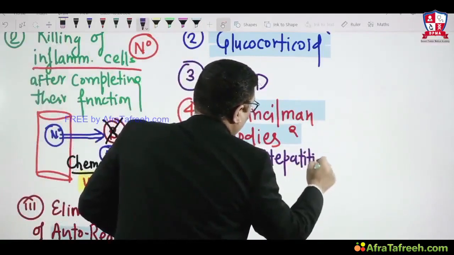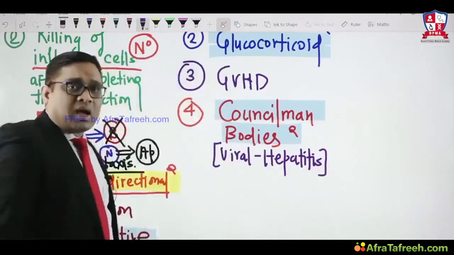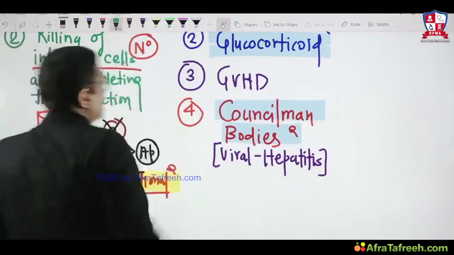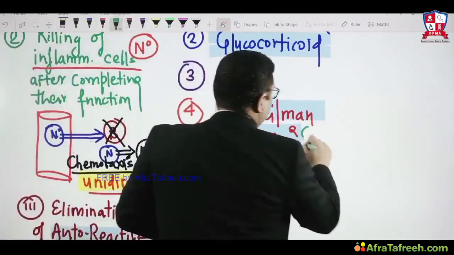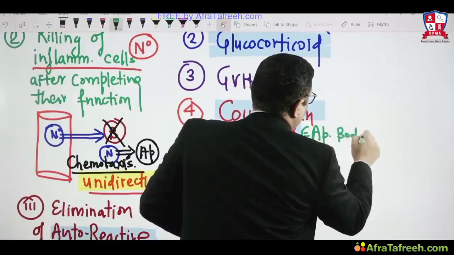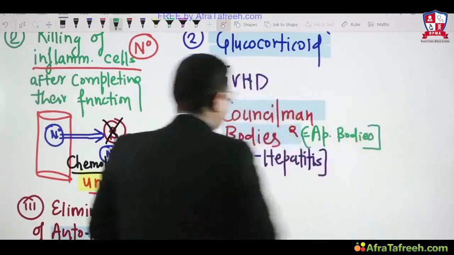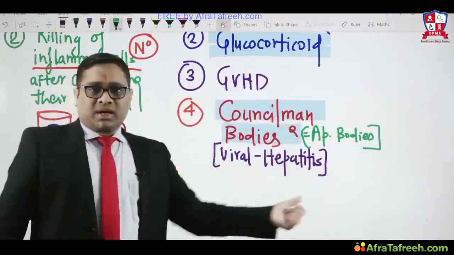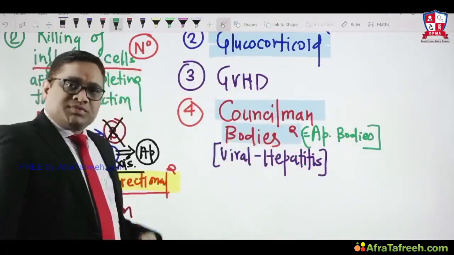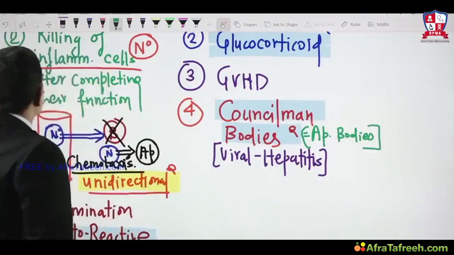So what are Councilman bodies? Councilman bodies are actually apoptotic bodies. Always remember this point also. Councilman bodies are apoptotic bodies which are present in viral hepatitis. So Councilman bodies are an example of the apoptotic bodies seen in viral hepatitis.